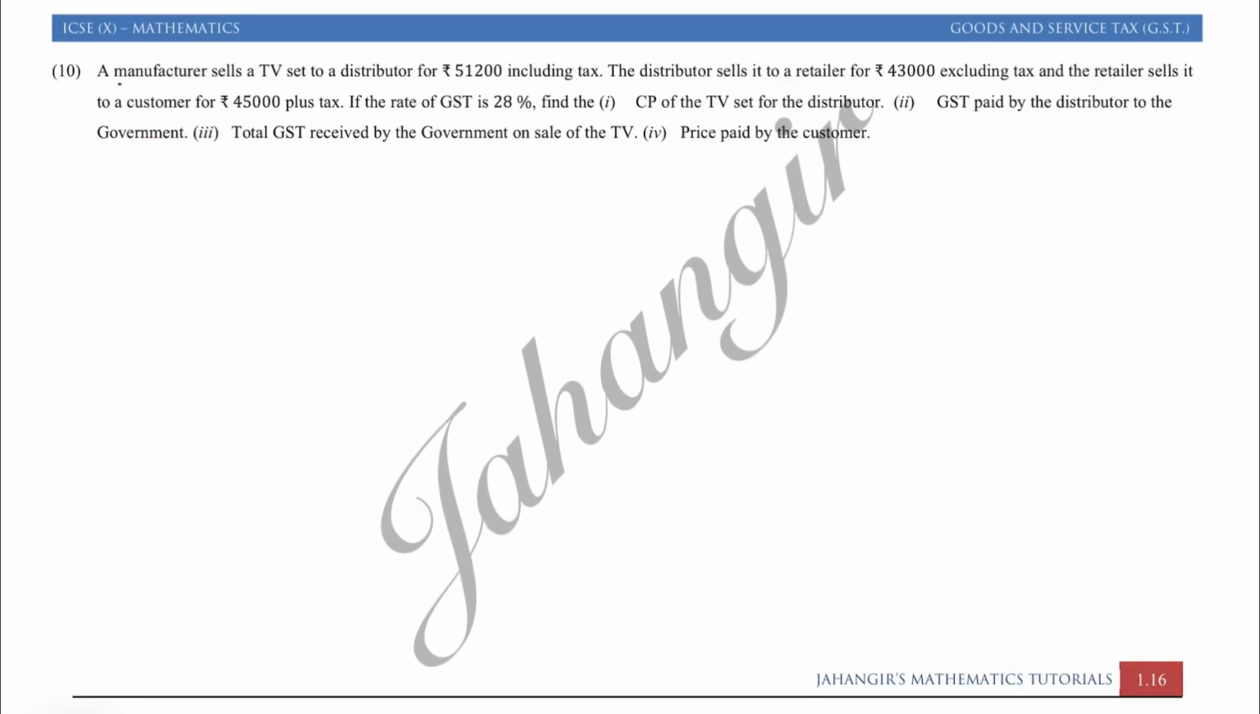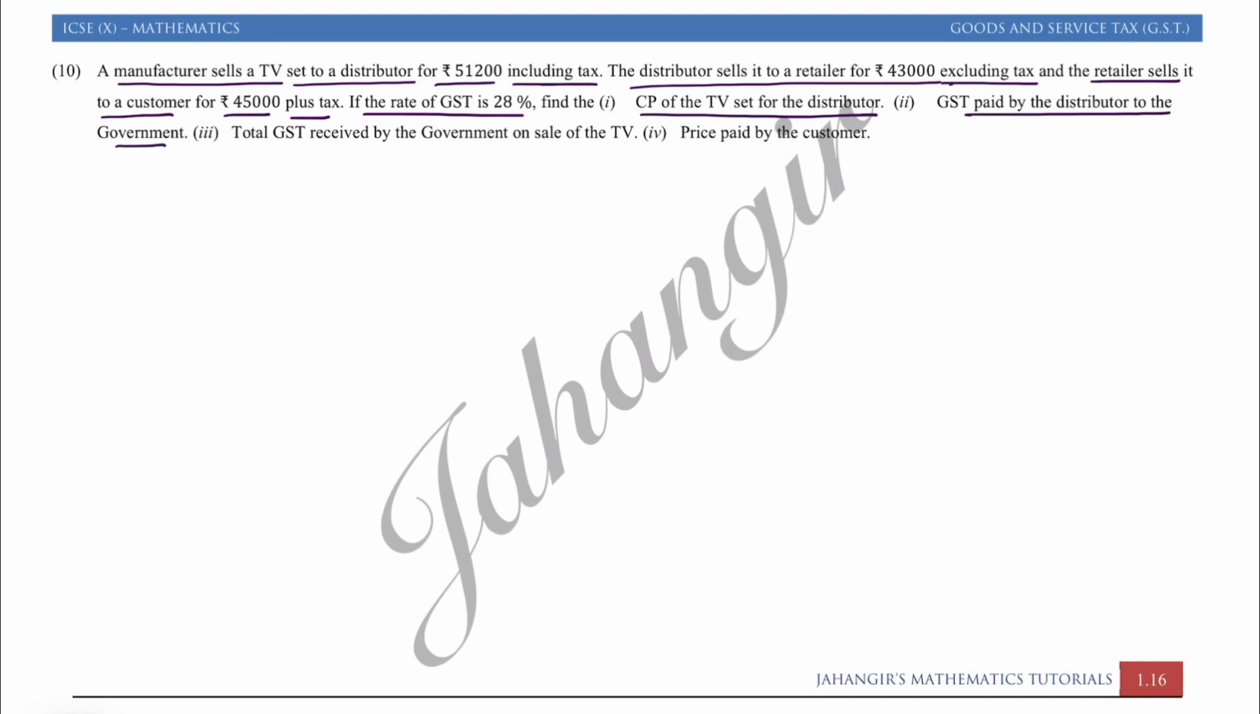Question number 10. A manufacturer sells a TV set to a distributor for rupees 51,200 including the tax. The distributor sells it to a retailer for rupees 43,000 excluding the tax, and the retailer sells it to a consumer for rupees 45,000 plus tax. If the rate of GST is 28%, find the cost price of the TV set for the distributor, the GST paid by the distributor to the government, the total GST received by the government on the sale of the TV, and the price paid by the customer.